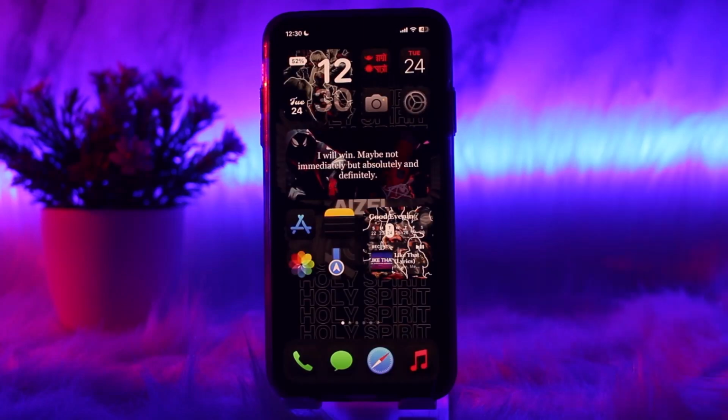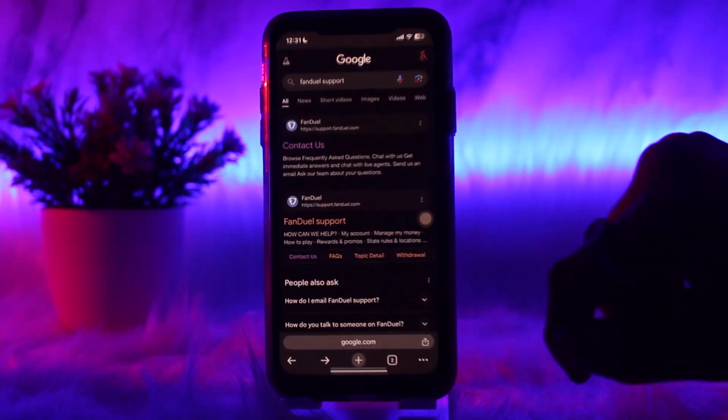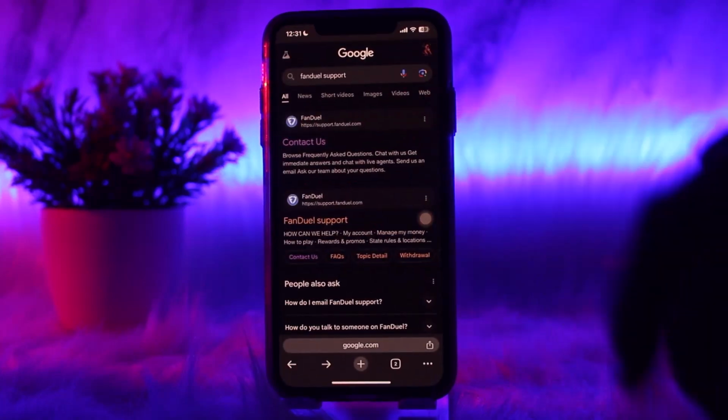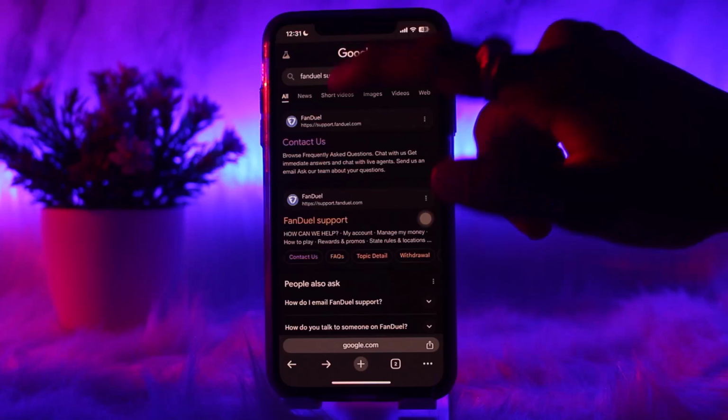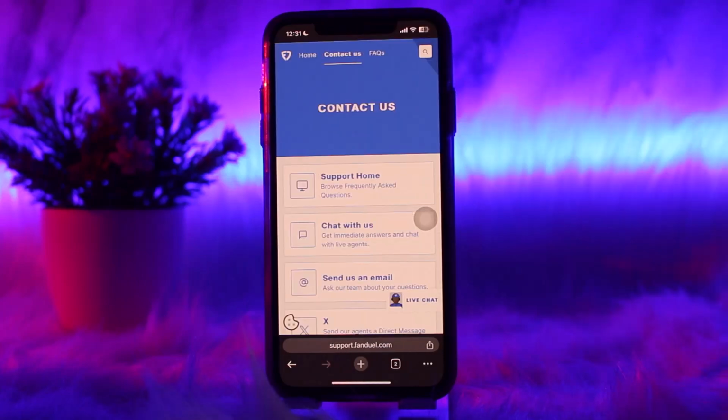Number three is to contact Fanduel customer support. So what you need to do is head over to your browser and then on the search bar type in Fanduel support and then tap on the first link or contact us option by Fanduel. Now once you're inside here, choose a contact method like live chat, email or phone, and then clearly explain your issue and provide supporting details like bet ID, screenshots and etc.